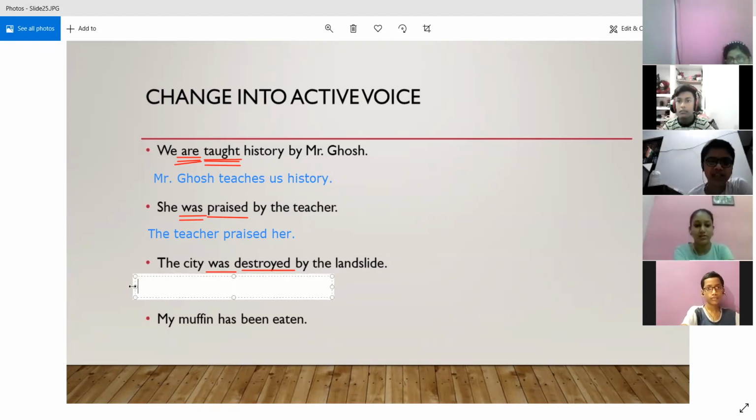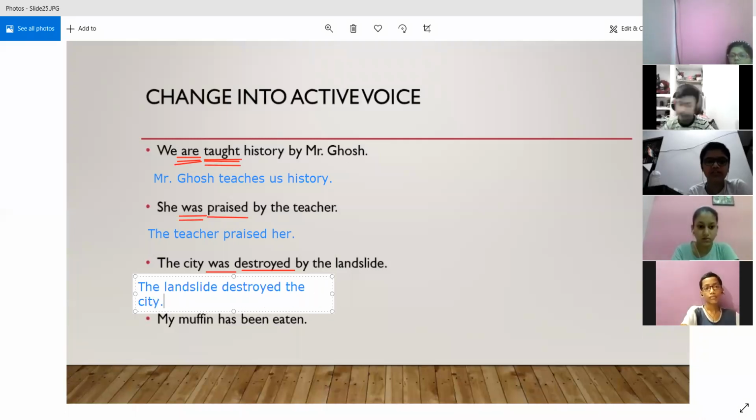The landslide destroyed the city. Yes. Since the sentence is in simple past, we need the sentence to be in simple past. So the landslide destroyed the city. We have just reversed the positions of the subject and the object, and we get the sentence in active voice with the simple past tense.